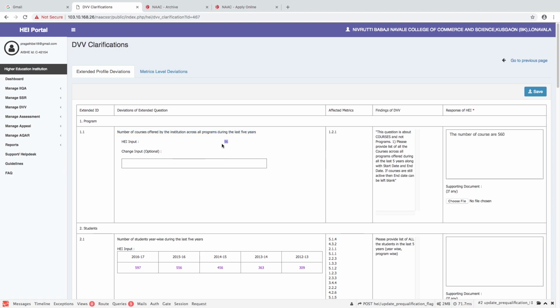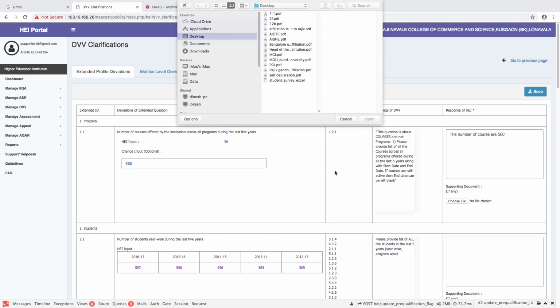In case you need to change the input here, which has been marked as change input, which is an optional thing. Here, if the HEI wants to say that the course count is not 96 but it is 560, they misunderstood between course and program, and hence now they want to change the number to 560, the changed number has to be given here. Now, apart from this, any supporting document that they have for this, such as the list of courses, can be attached here by choosing the file.